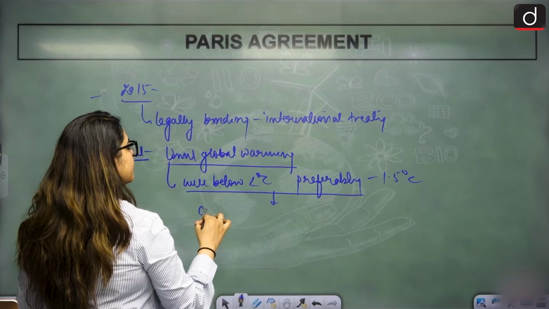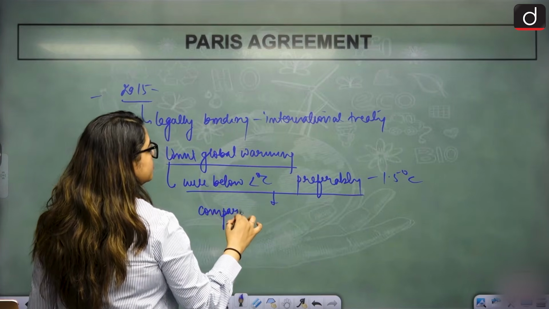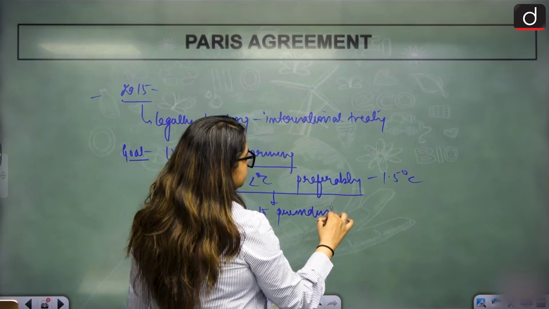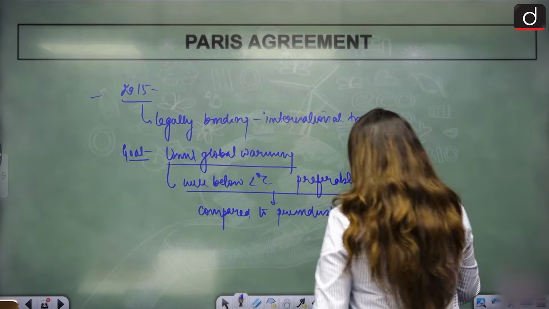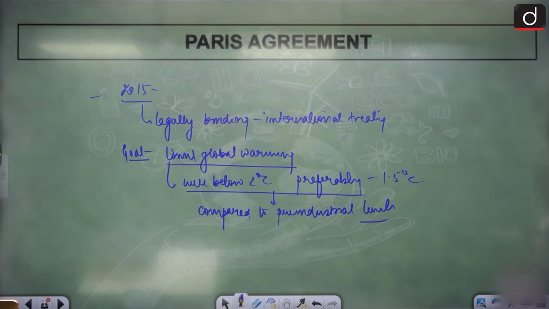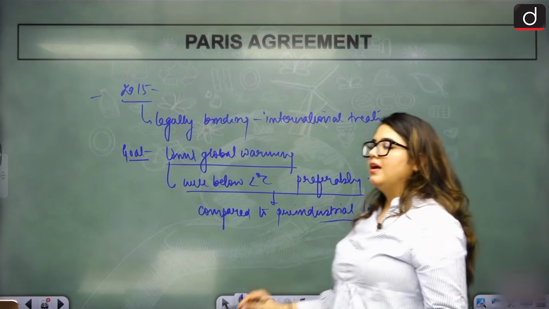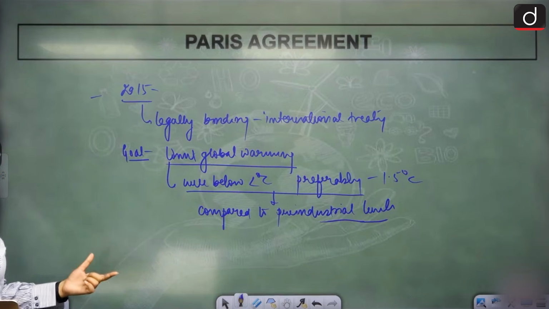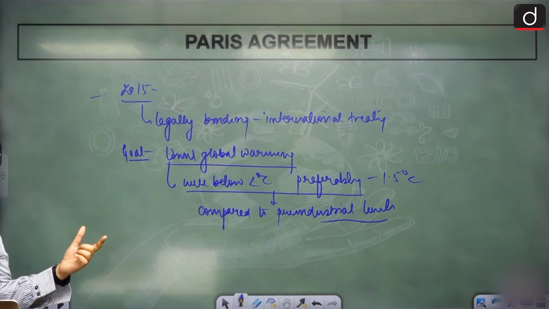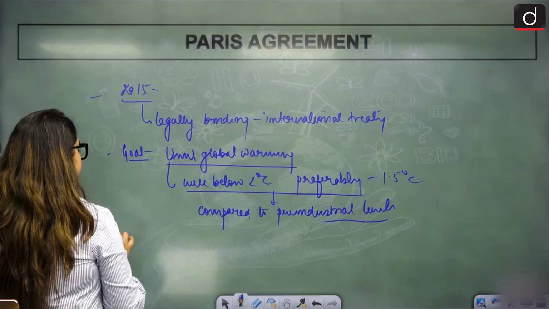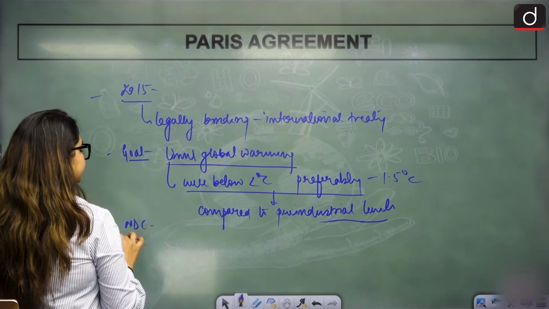But how? What is the reference point? Compared to pre-industrial levels. When industrialization hadn't begun, the condition of the environment at that point is taken as a reference point. Under this, we've been asked to sign NDCs.